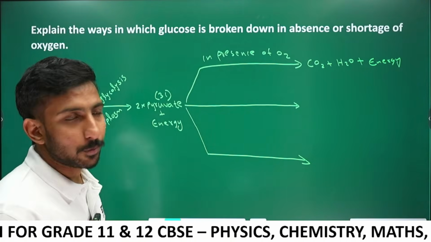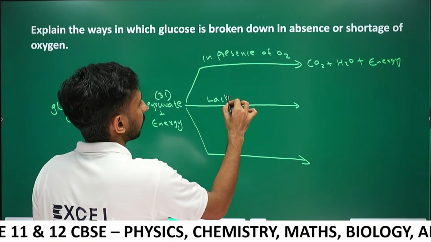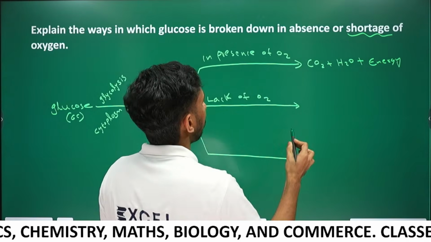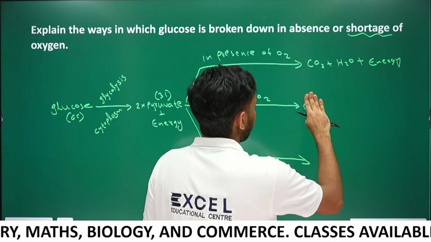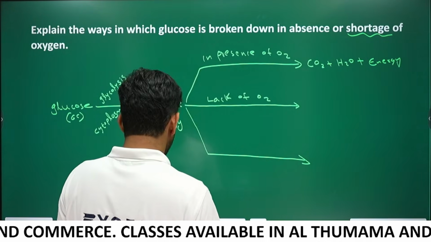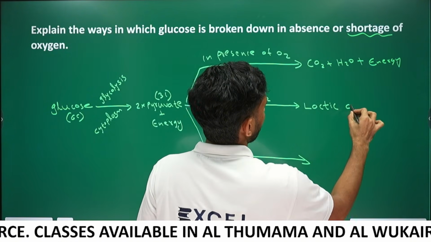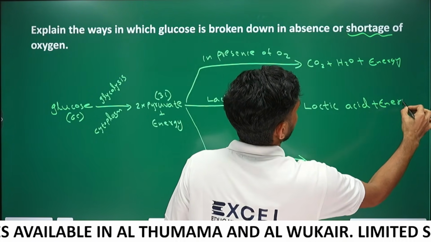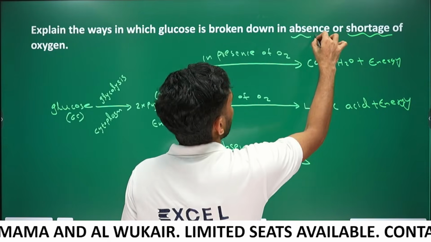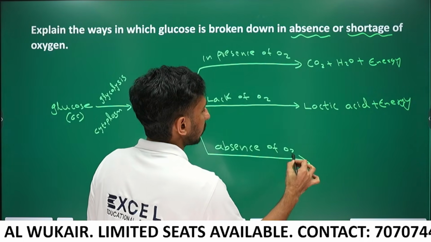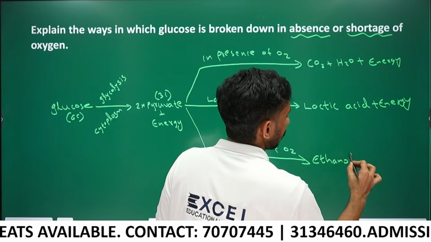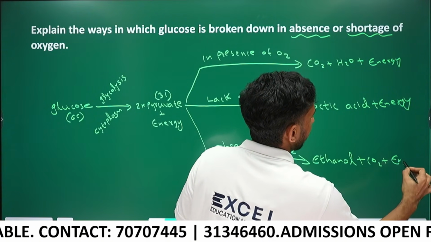Next fate of pyruvate, when there is lack of oxygen, shortage of oxygen: the pyruvate is converted into lactic acid plus energy. Next, when there is absence of oxygen, the pyruvate is broken into ethanol plus carbon dioxide plus energy.